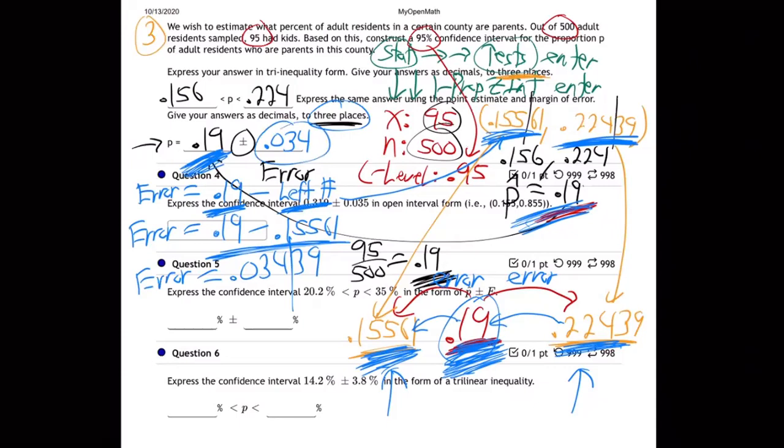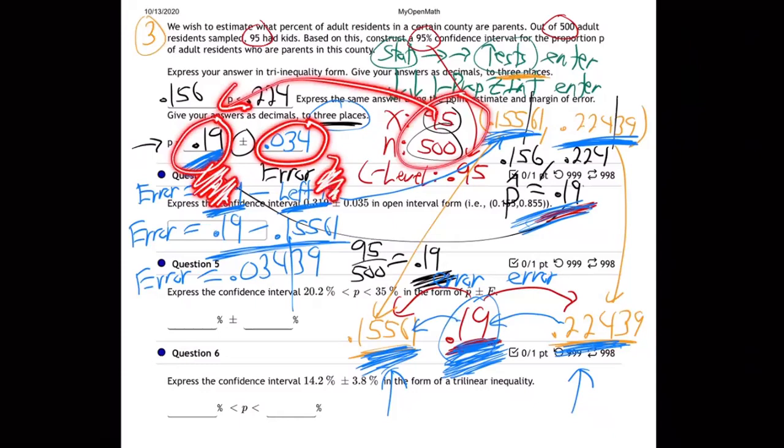So what does this mean? We believe 19% of the whole county has kids, because that's what happened in our sample, 95 out of 500, that's 19%. But we know there could be error in that because our sample's not perfect. We're saying there's an error margin of 0.034, 3.4%. It might be higher or lower by about 3.5%. It's not perfect. So that's what you'll see in polling studies. They'll give a percentage they think the candidate's going to get, and then they'll have an error margin because they know their study's not perfect. And so there we go.